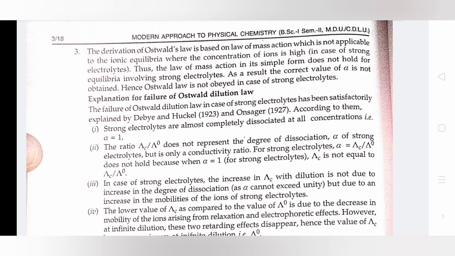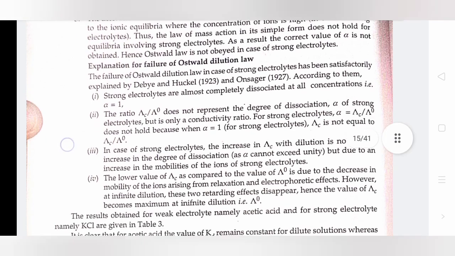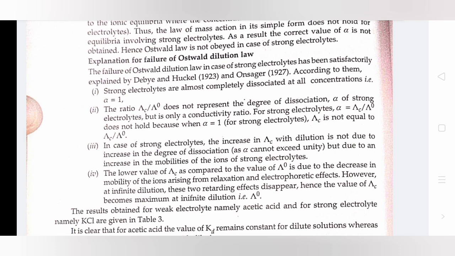Explanation for failure of Ostwald's dilution law. The failure of Ostwald's dilution law in case of strong electrolytes has been satisfactorily explained by Debye and Hückel in 1923 and Onsager in 1927. According to them, these four points must be obeyed. First, strong electrolytes are almost completely dissociated at all concentrations. The ratio Λc divided by Λ0 does not represent the degree of dissociation alpha of strong electrolytes but is only a conductivity ratio.